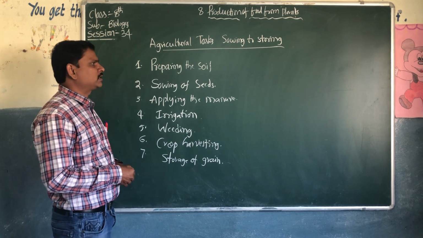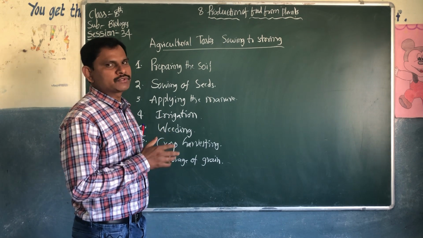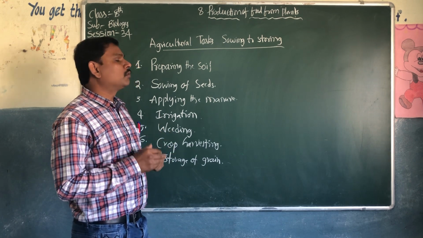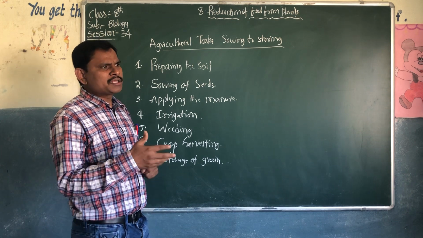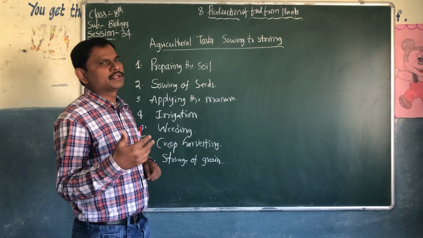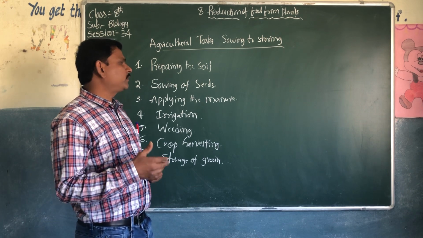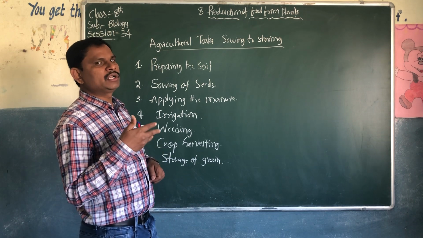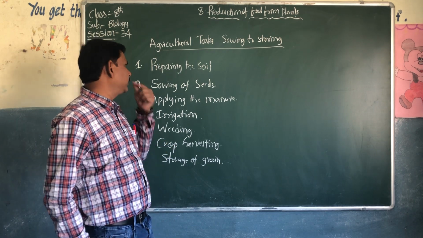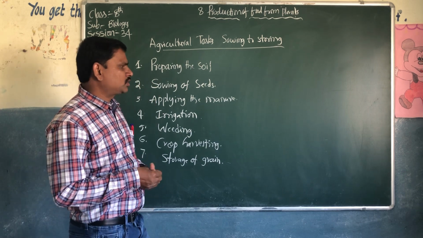How will farmers prepare the soil? What are the types of preparing soil? What are the advantages? What are the disadvantages if the soil is not prepared? Can we sow the seed into the soil or not? There are so many explanations about the preparation of the soil.